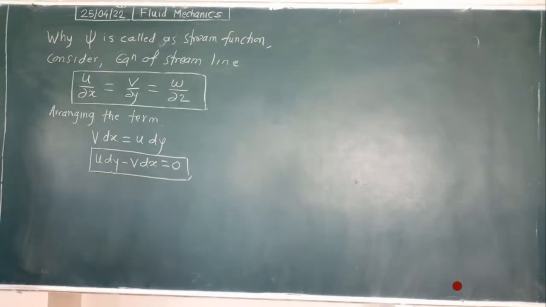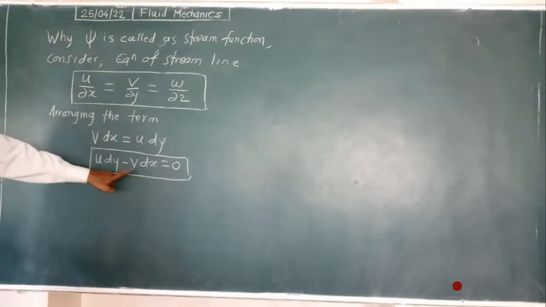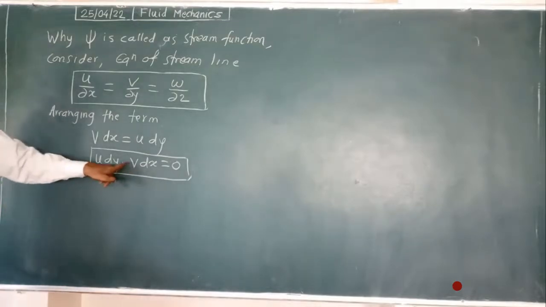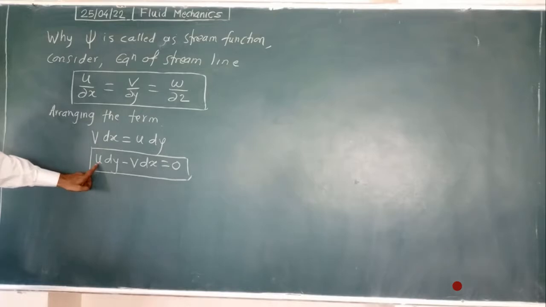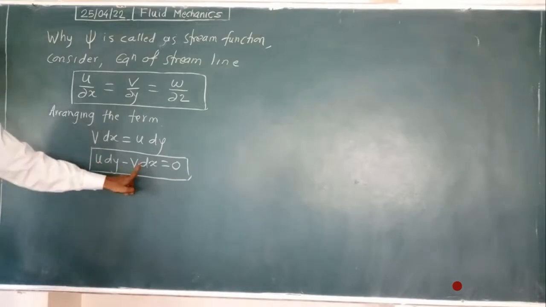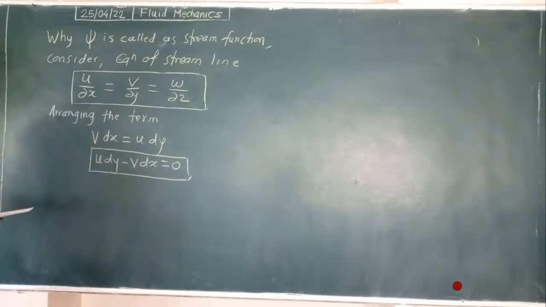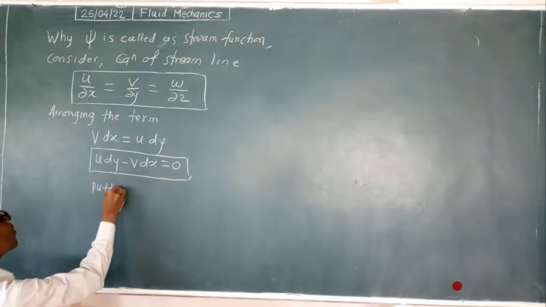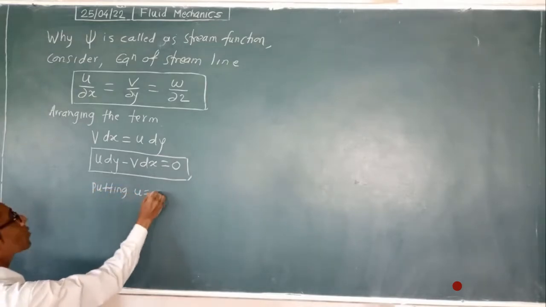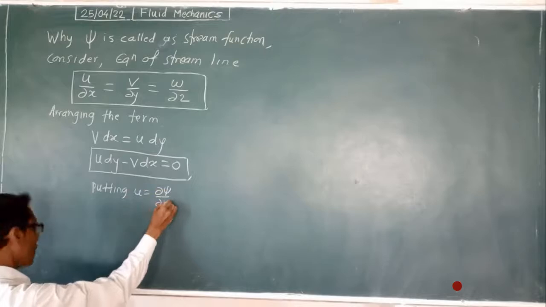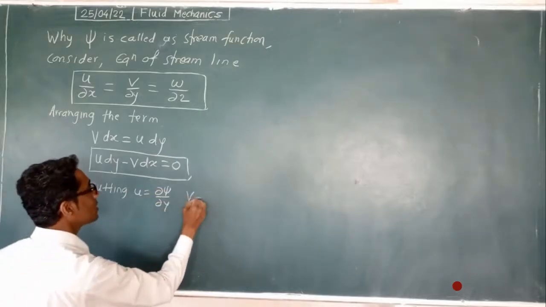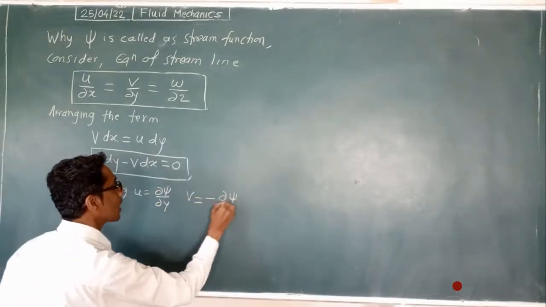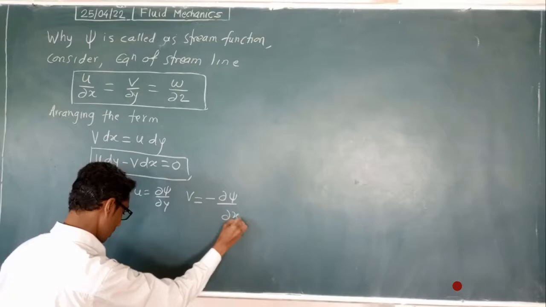Now what will we do? u dy minus v dx, this equation we have already taken. Again now we will put u and v in the form of the psi function. So putting u is equal to dψ/dy and v is equal to minus dψ/dx.